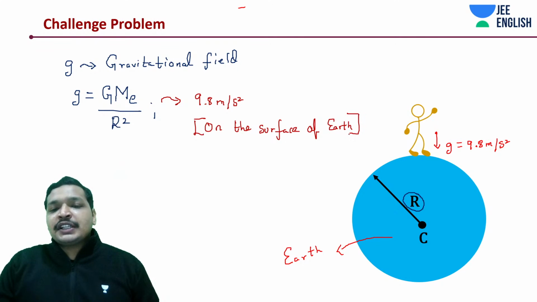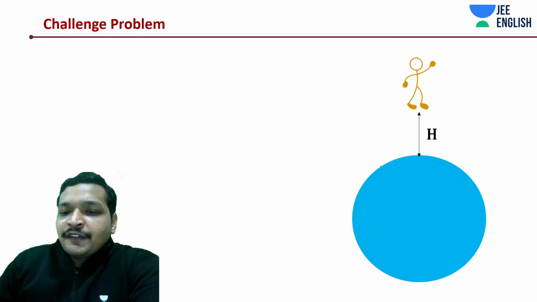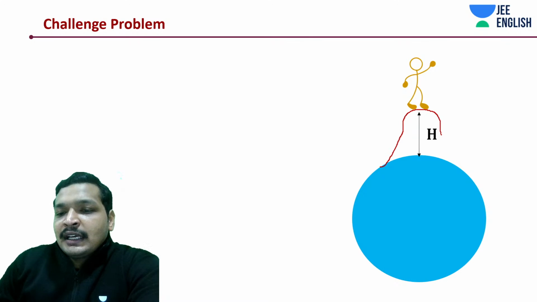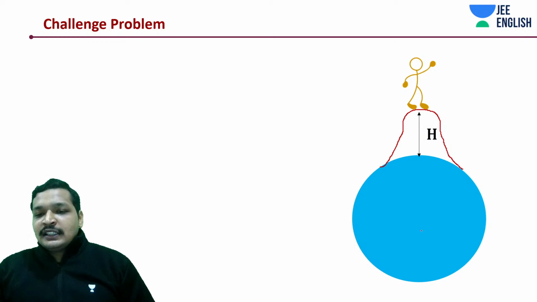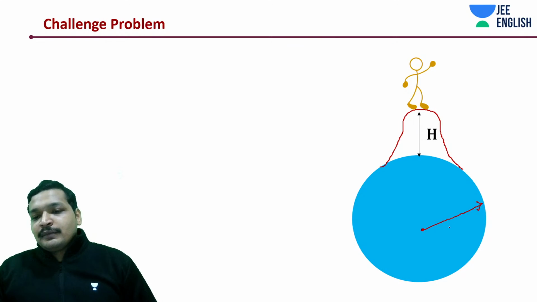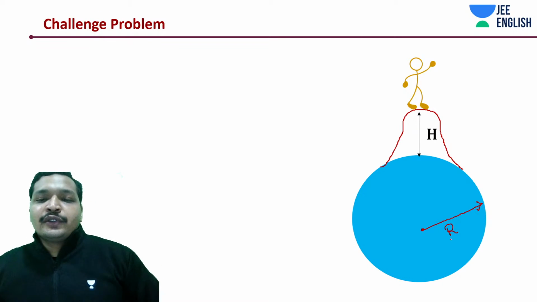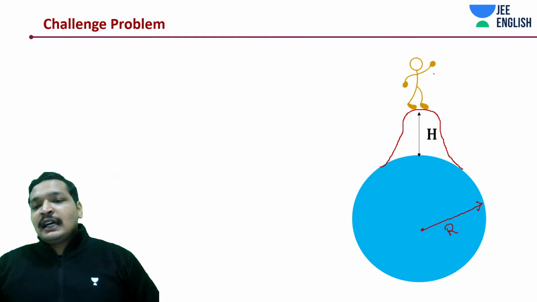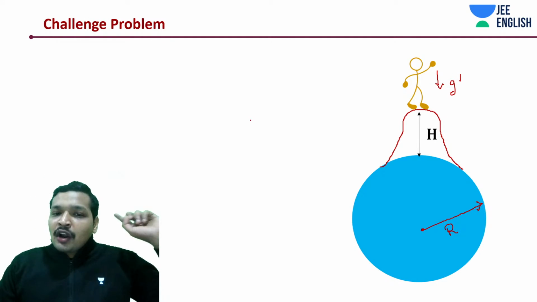Now comes the question. Let's say now you're not on the surface, but you are standing on, like, a hill or a mountain. Not this big a mountain, that is not possible if this is on Earth. But anyway, let's assume this is some Earth-like planet, an ideal model of Earth where it is all spherical, and you're standing at a certain height. And now the thing is, you're trying to measure G over here. This is going to be G dash. It's not going to be G again.